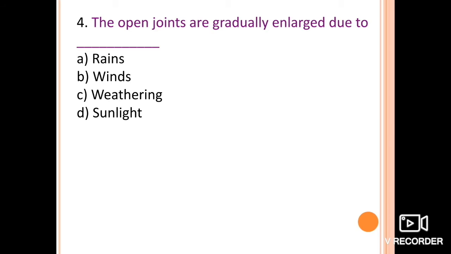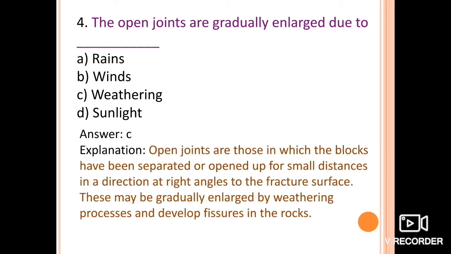The open joints are gradually enlarged due to rains, winds, weathering or sunlight. So that is the weathering process. Open joints are those in which the blocks have been separated or opened up for small distances, in a direction at right angles to the fracture surface.